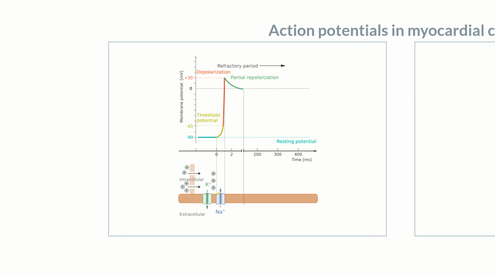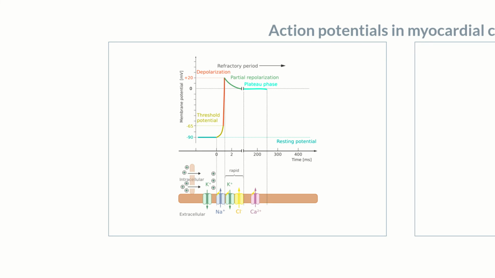A transitory efflux of potassium ions through transient and ultra-fast potassium channels in conjunction with an influx of negatively charged chloride ions lowers the positive intracellular charge. The membrane potential decreases to about 0 millivolts and is maintained for approximately 200 to 400 milliseconds in the plateau phase. For this to occur, the repolarizing potassium and chloride currents are counterbalanced by the slow influx of calcium into the cell.